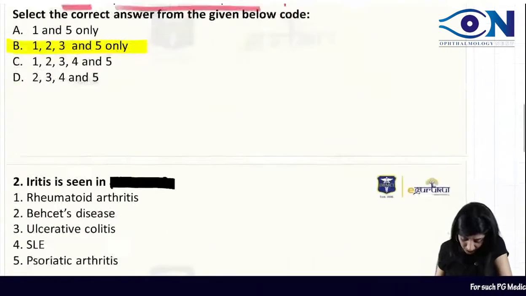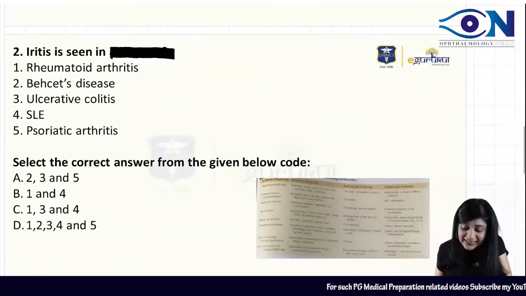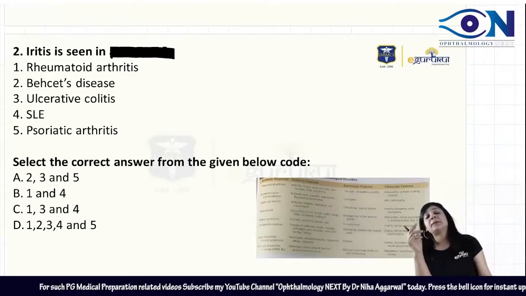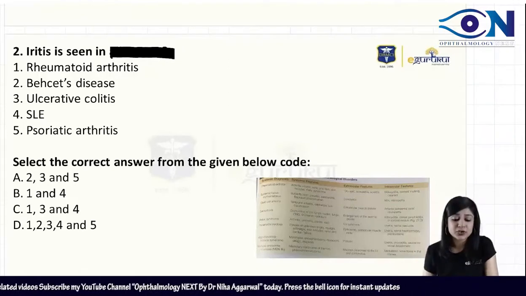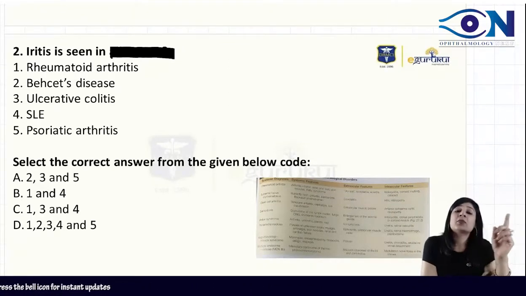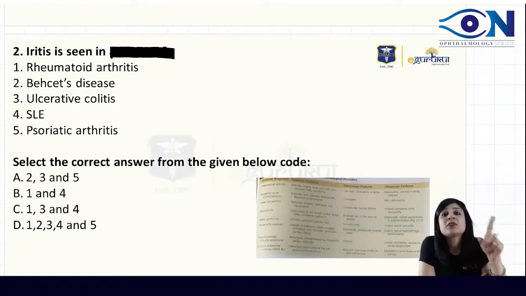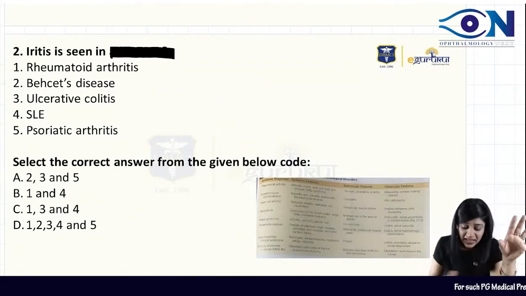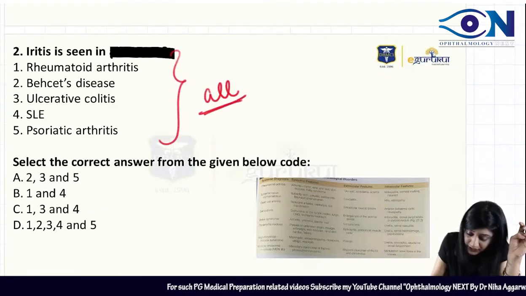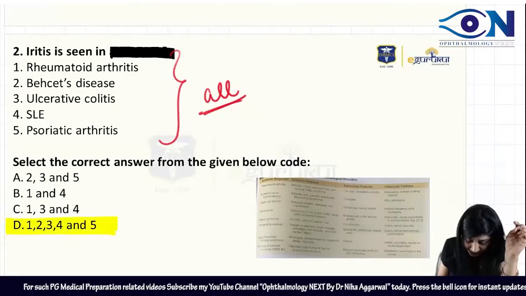Okay? Then number 2, iritis is seen in. Actually, when I had done this in the previous recall, I had got this information that it is actually an all-except question. So there I had done this question as all except, but afterwards we got this amendment that it is actually a question that iritis is found in, though I do not know how it was. But if it is seen in, then the answer will be all. So according to this, all the options are correct, D.